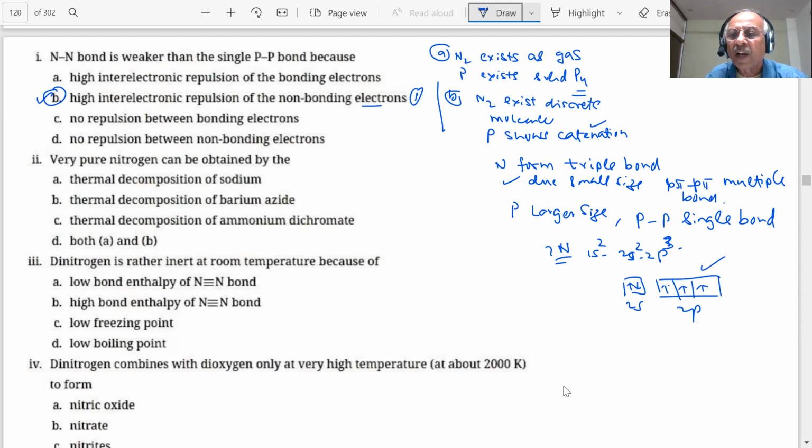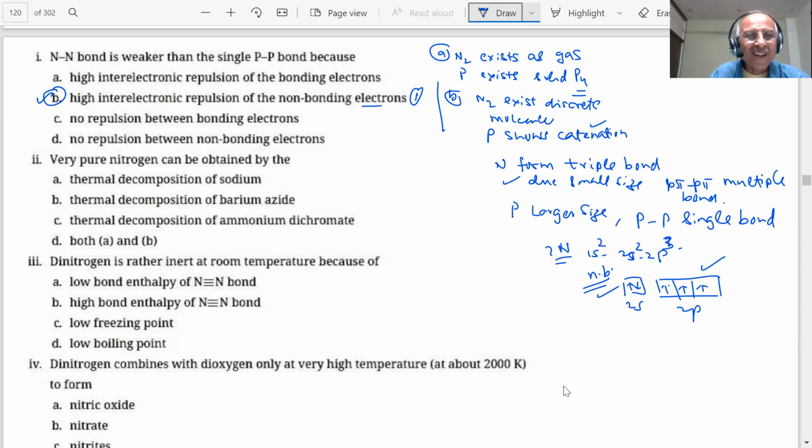They are used in the bonding, and these are non-bonding electrons in the case of nitrogen. So the repulsion is the high inter-electronic repulsion between the non-bonding electrons of nitrogen, which is the question we have answered. Clear? Yes, sir. You understood everything now?